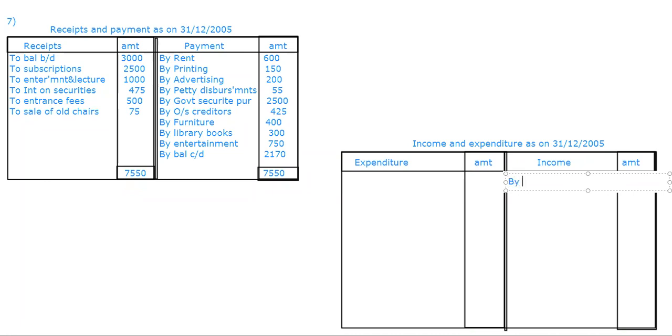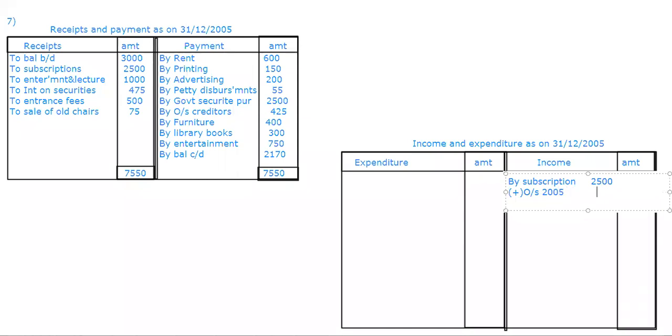On the receipts and payments, first we have subscriptions only, no? So that's why I'm going to take subscriptions. Do we have any adjustments? Just check the last paragraph of the adjustments. Outstanding adjustment. Yes. How much is the outstanding? 325. So this is the outstanding we are going to add to 2005.